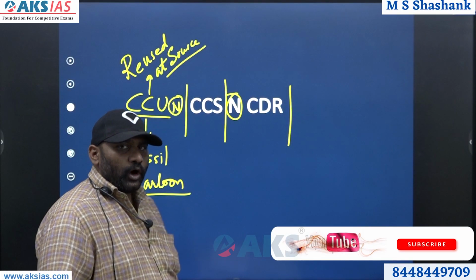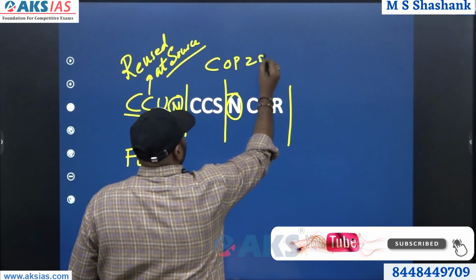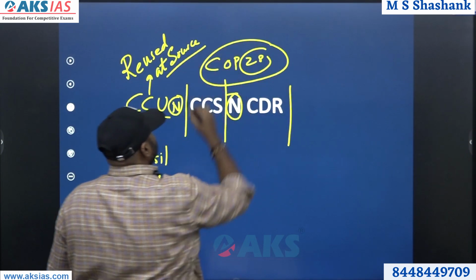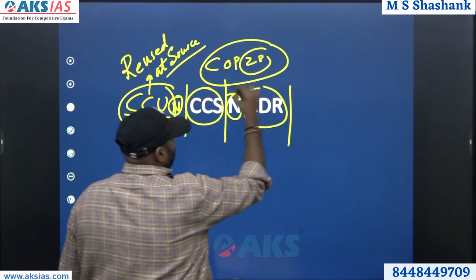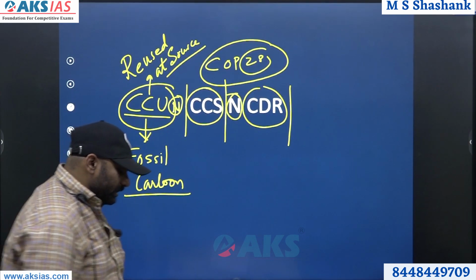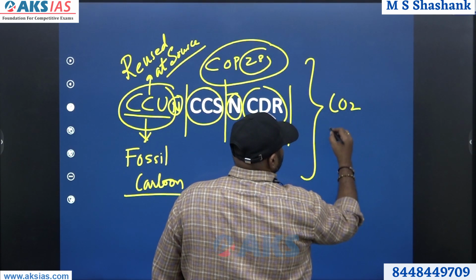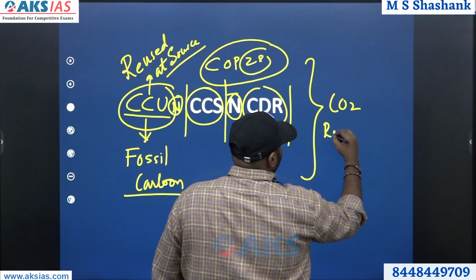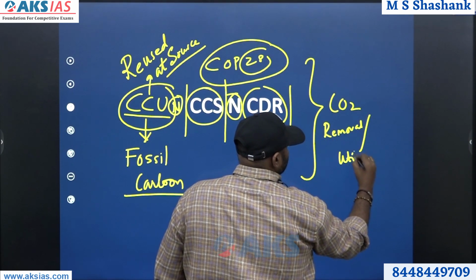Recent COP28 meeting. Some concepts are there which are very important: CCU, CCS, and CDR. All these are fundamentally carbon dioxide removal or utilization words.